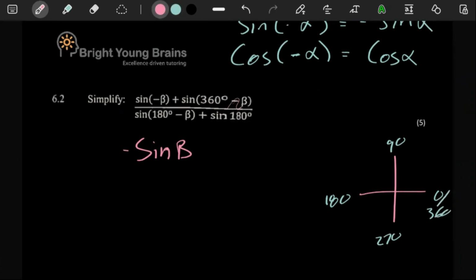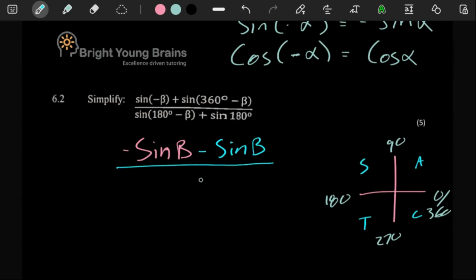So technically 360 minus, if you go 360 degrees and then you're minus, you end up in this quadrant. So in that quadrant, remember C, A, S, T, that's the CAST diagram. So C, in this quadrant only cos is positive. So here you have to remember this will come out as a negative sine b.